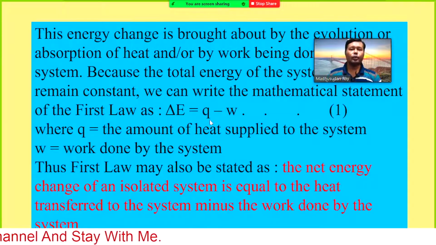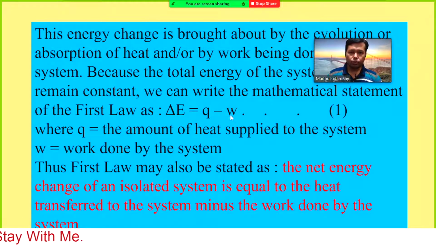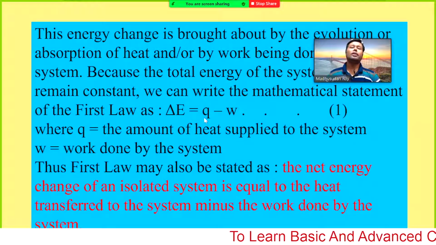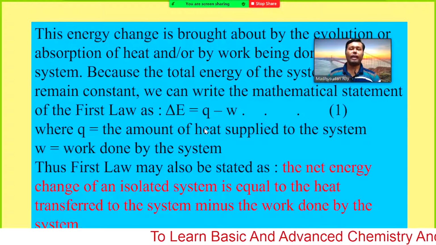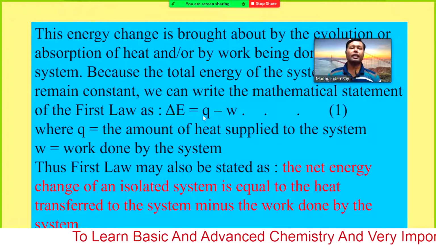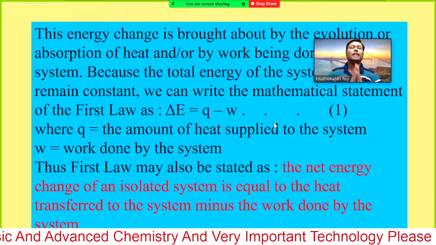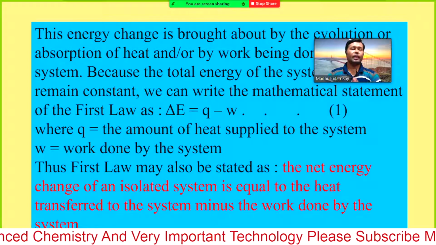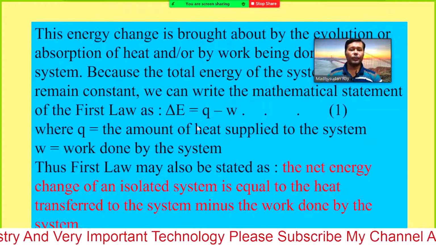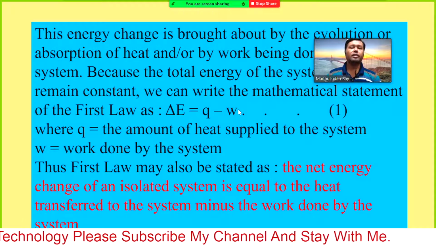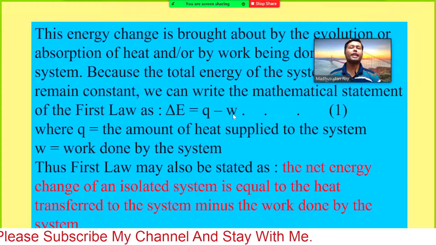If we keep the Q on the left side and delta E on the right side, then the total energy we have supplied is equal to delta E plus W. In another form, the increase in the internal energy is just the difference between the energy supplied and the work done due to expansion.